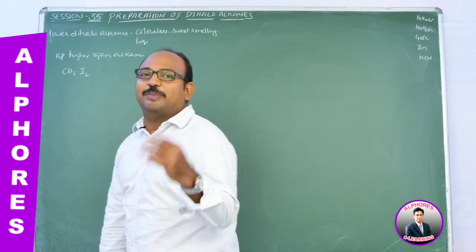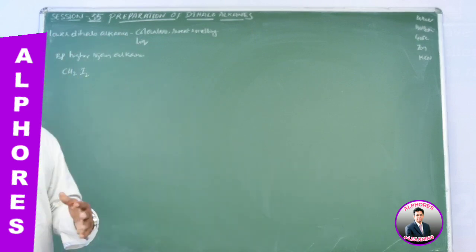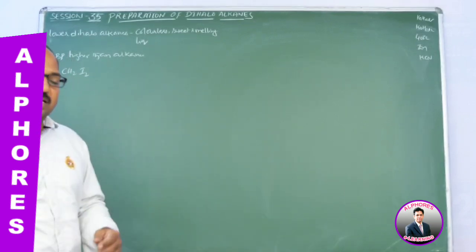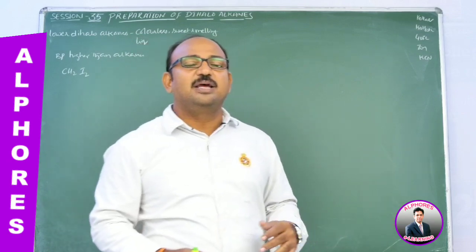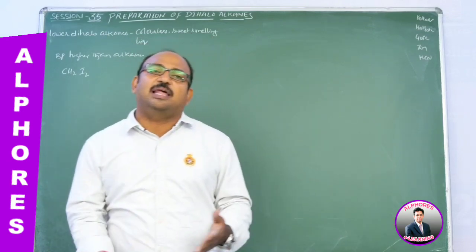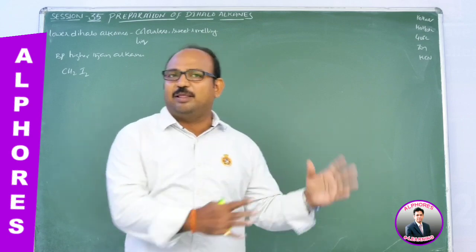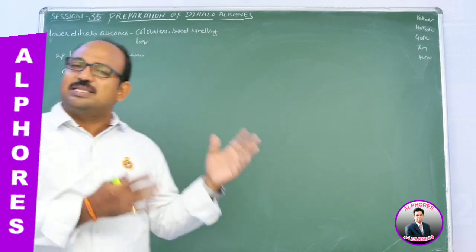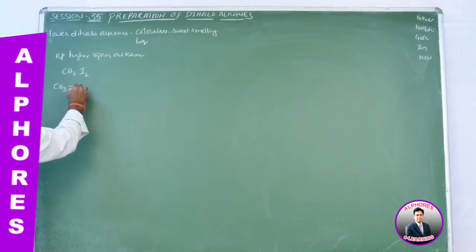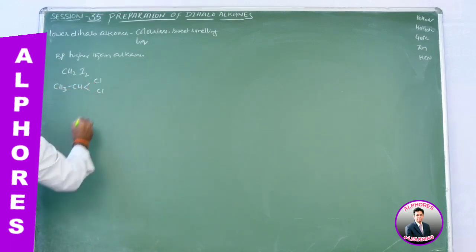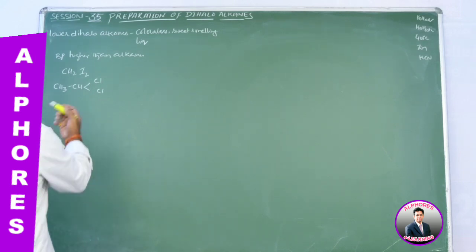Let's come to chemical properties. The chemical properties of geminal and vicinal dihalides resemble the properties of alkyl halides. So the way we learned those properties, in the same or similar way we are going to write them here. Let us see. I am going to first consider CH3CHCl2. This one is ethylidene chloride, a geminal dihalide.